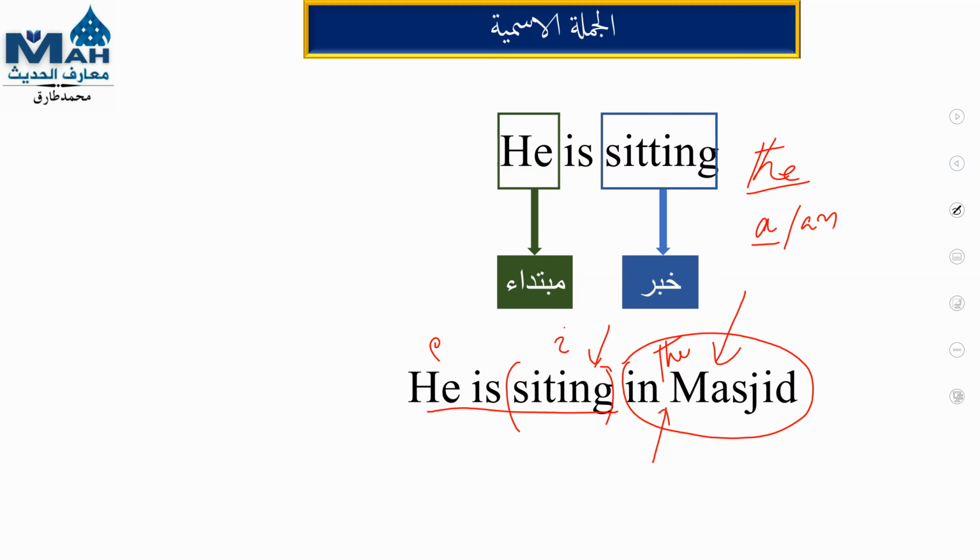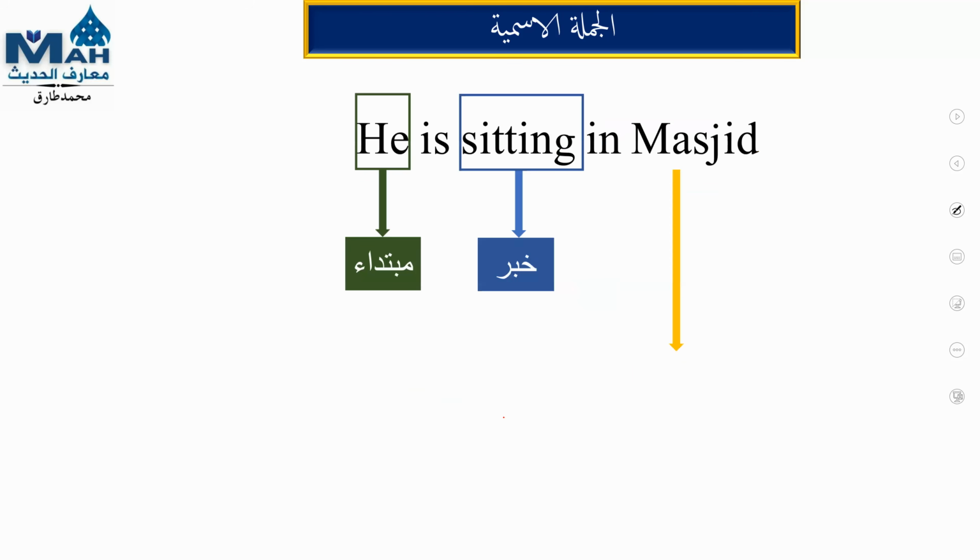He is sitting in the masjid. So "he" is mubtada, "sitting" is khabar. Now this "in the masjid", we have to know the name of this portion, what it is called in the sentence, because already we have mubtada and khabar. Today it's the third thing. So what is it called? I will give you the name of this thing, what it is called in Arabic.